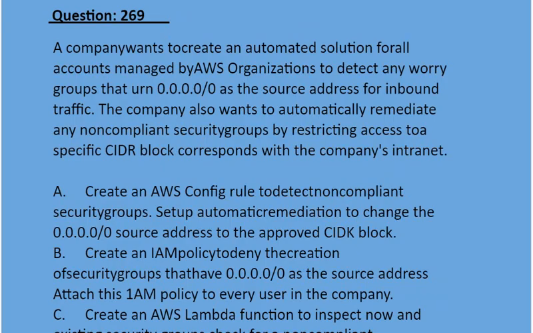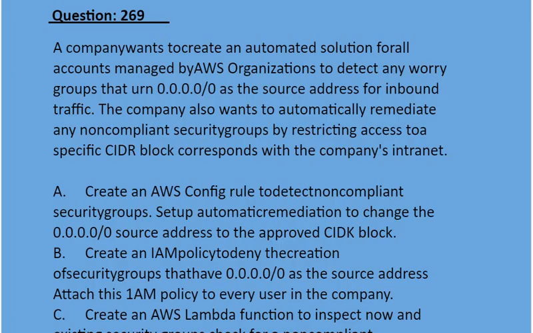Question is, a company wants to create an automated solution for all accounts managed by AWS Organizations to detect any security groups that use this address as the source address for inbound traffic.